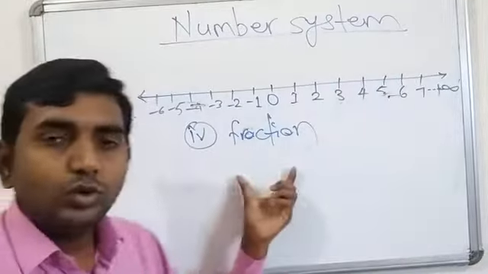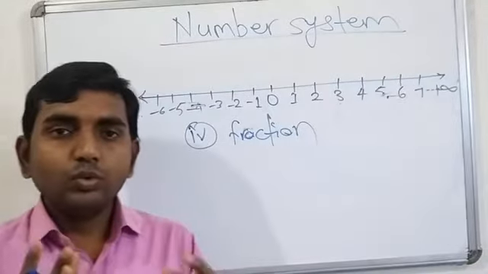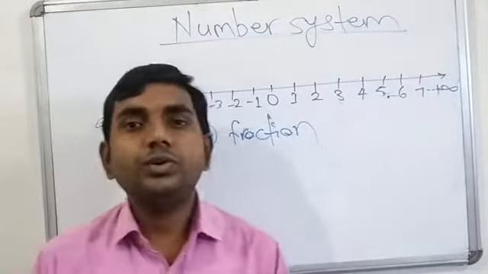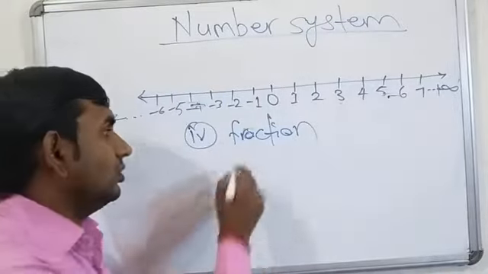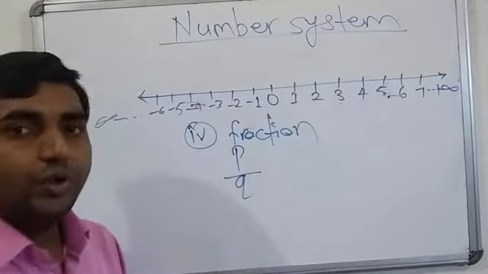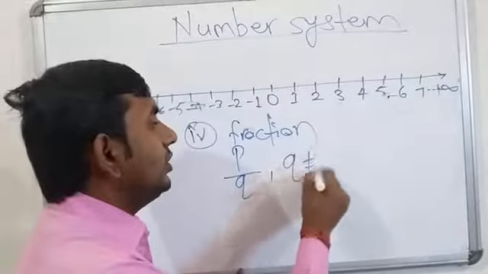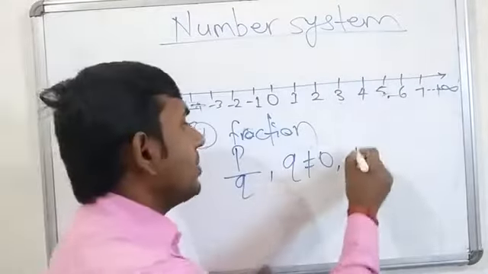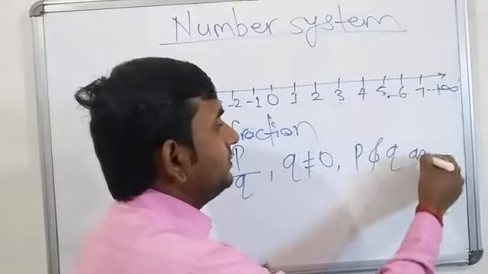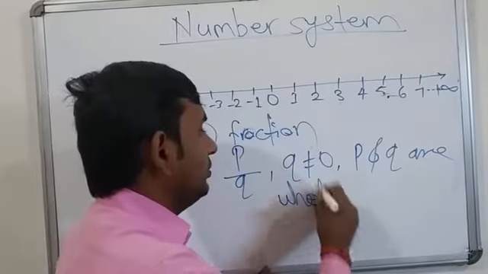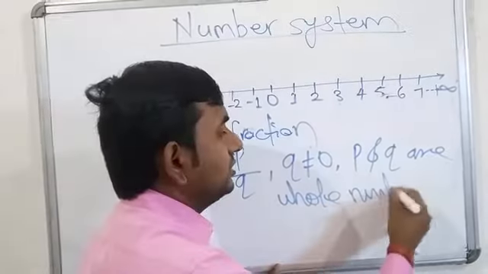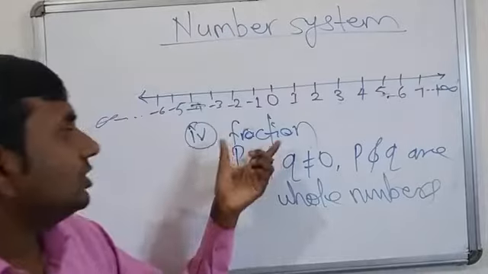What is a fraction? A number which we can write in the form of p by q, where q is not equal to 0 and p and q are whole numbers, is called a fraction.